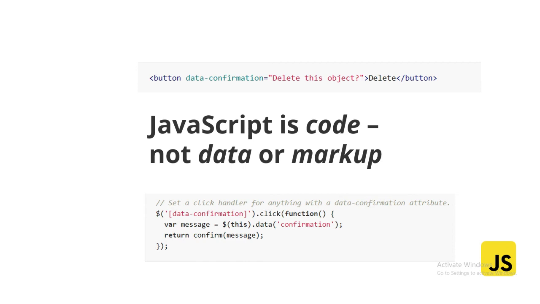So JavaScript is a pure code. There is no data, that is not markup, that is not something you want to appear. That is something going in backend, but giving a better user experience to your markup thing, your CSS, your HTML, your React. So that's what JavaScript is all about.